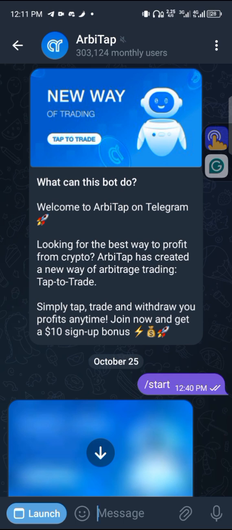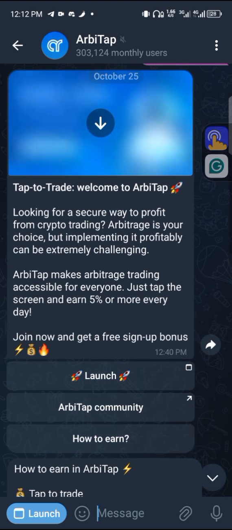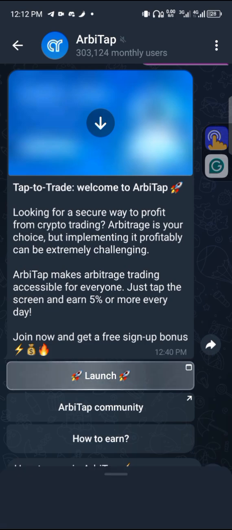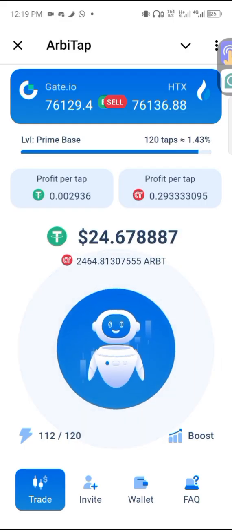So when you click on the link, you'll be directed to this page, and after this page, you start, and then click on launch. So this is what your app will look like.